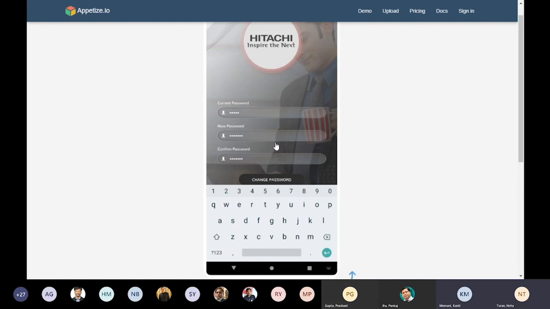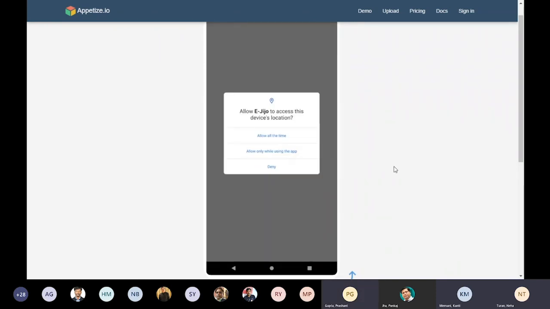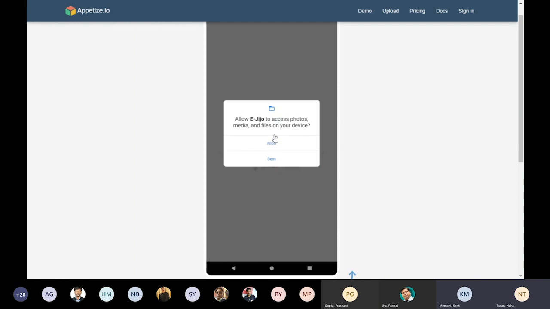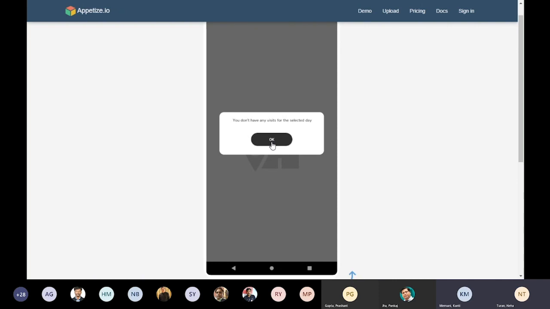Now I've successfully changed my password, so from next time onwards I will use that as my new password. Once you open the application, it will ask for device location access, and you have to allow it all the time because you have to do check-ins and check-outs. It is also asking for photos, media, and files, because if you want to upload a document, like invoices from an Uber or Ola cab, you can download those invoices and attach them, and they get saved in your media. For that we have to allow it. If you don't want to upload any documents, you can deny it.